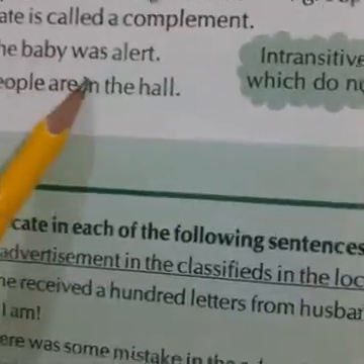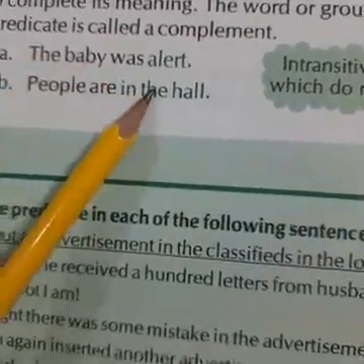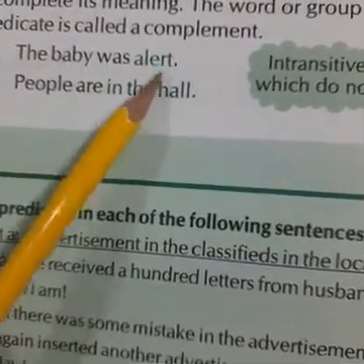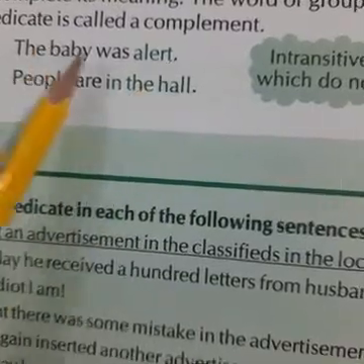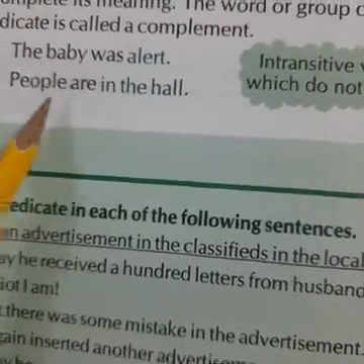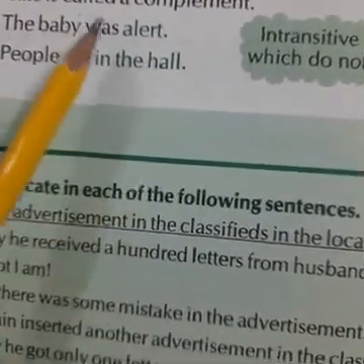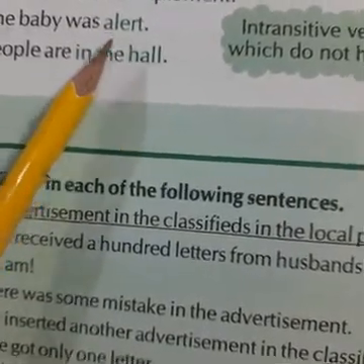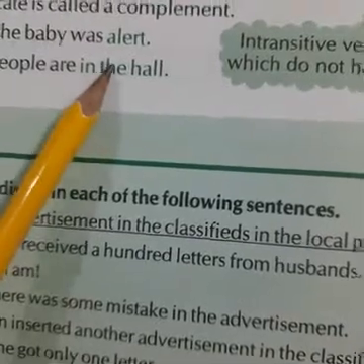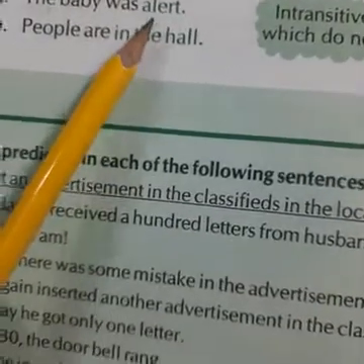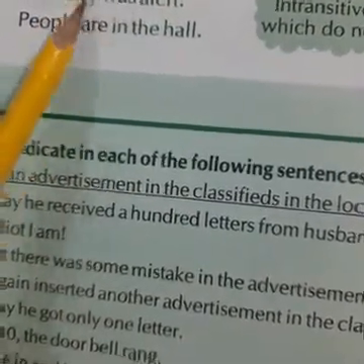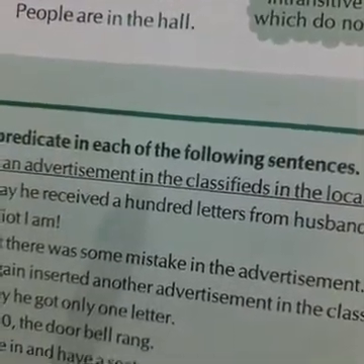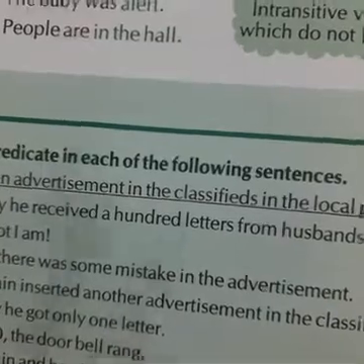For example, the baby was what? The baby was alert. So we are talking about baby here. We don't have any object in this sentence, so this is intransitive verb. People are in the hall. So these are the group of words or words given here called complements. इनको हम क्या कहेंगे? ये क्या हैं? Complements हैं. Intransitive verbs are those which don't have an object in the sentence.